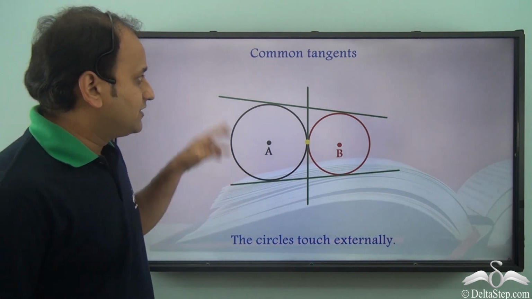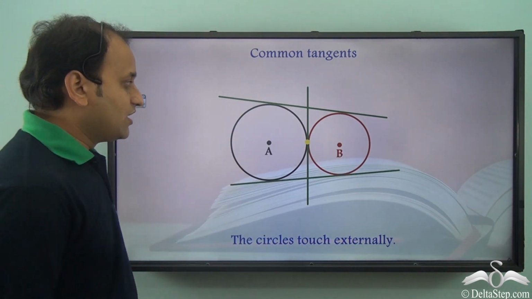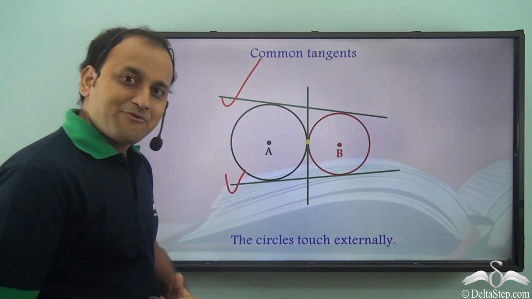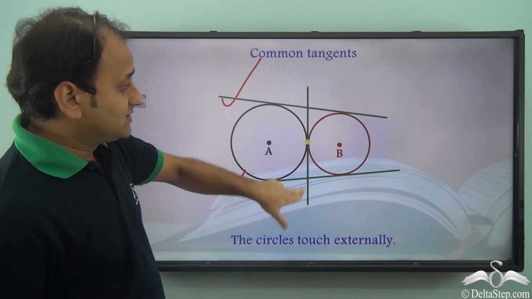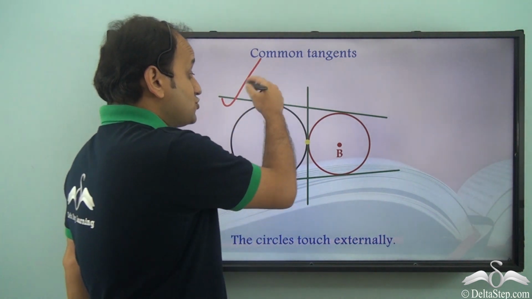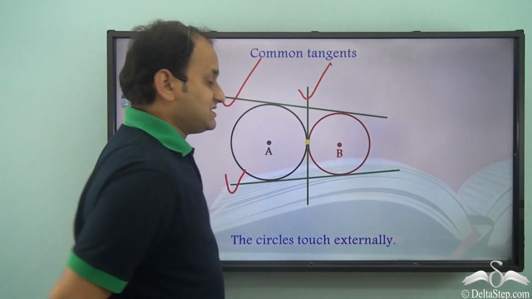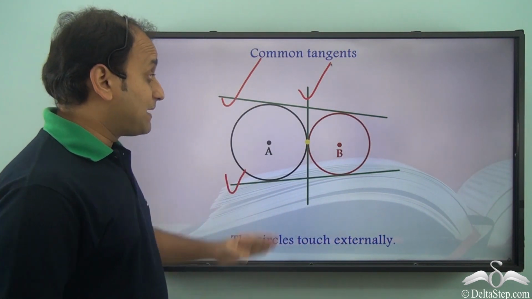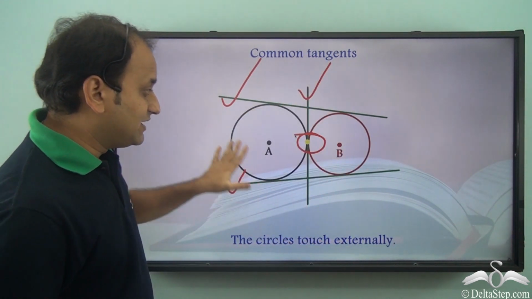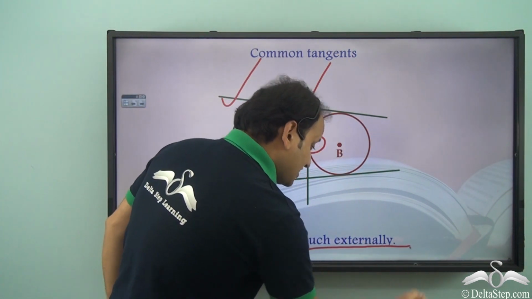Now, if the circles touch externally, then what are the possibilities? Well, we can have such a common tangent. We can also have this type of common tangent. Both are common tangents to these circles, but they do not have a common point of contact. But this particular tangent is a bit different. It passes through a common point of contact here. So these are the 3 possibilities of common tangents in case of circles that touch externally.